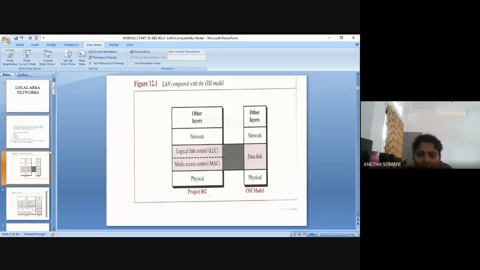So logical link control in IEEE 802 is defined as the flow control, error control, and part of the framing duties, collected into a single layer, and that layer is called the logical link control layer. When you are comparing with DLC, don't confuse. Only a part of framing duties is performed in this logical link control, and half is done in the MAC layer. That is the difference.